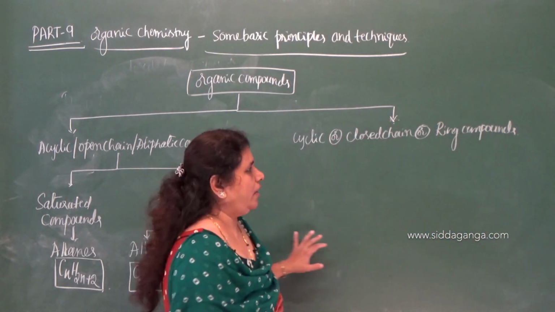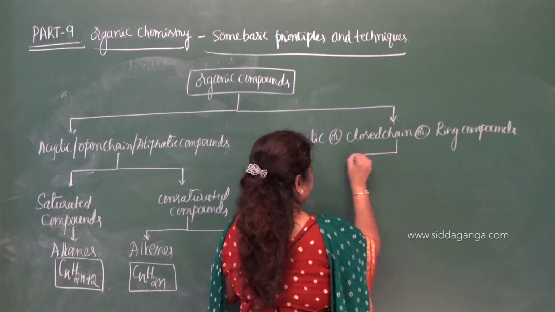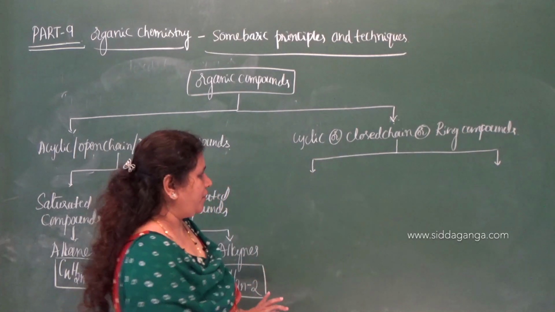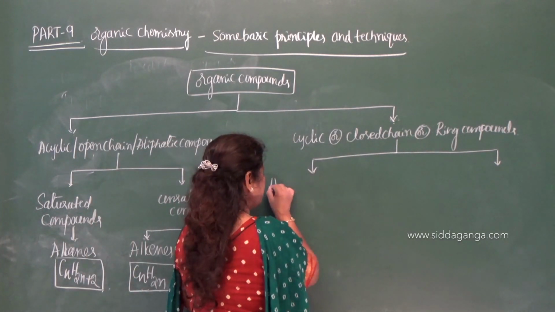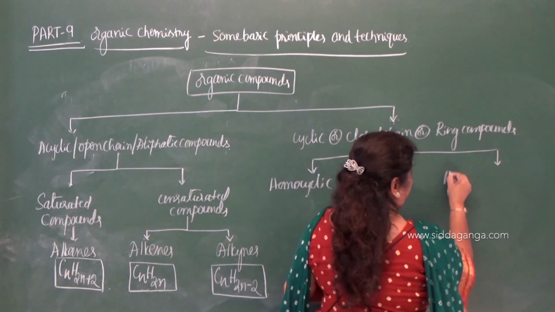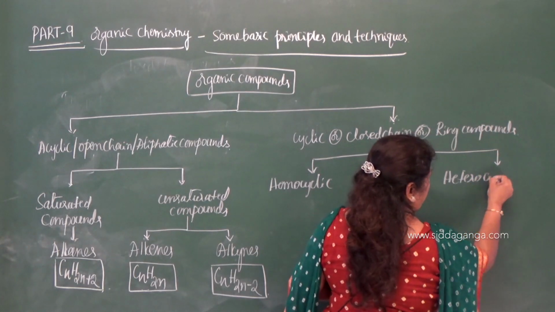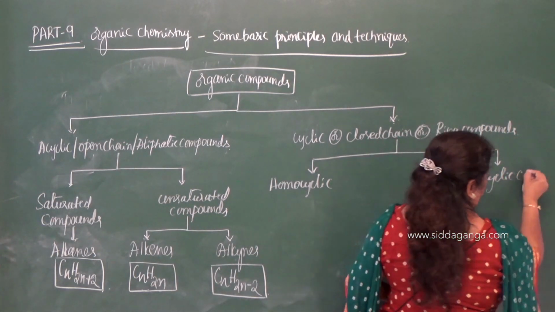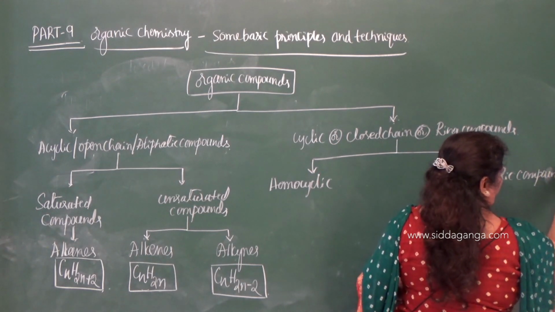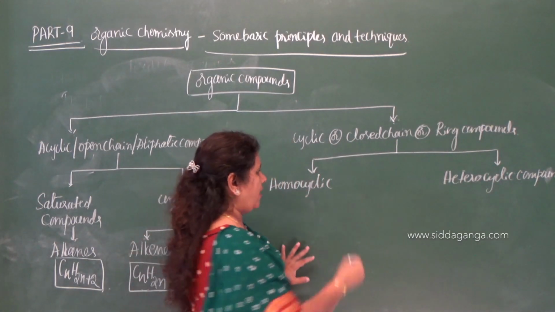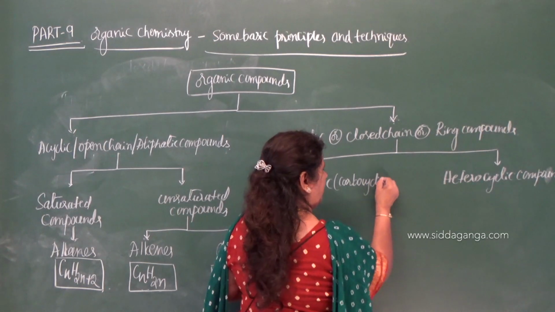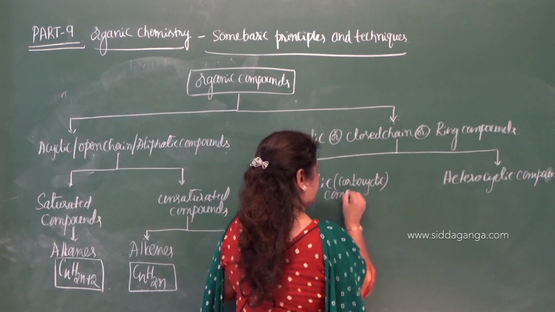Now, further it is classified into two types: homocyclic and heterocyclic compounds. Homocyclic compounds are also called carbocyclic compounds.